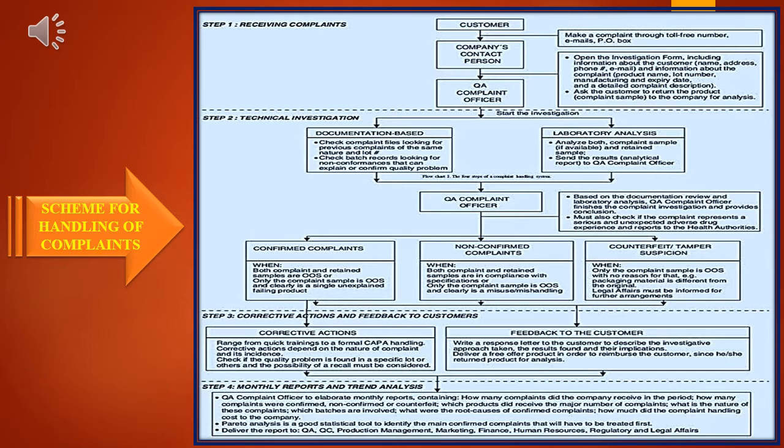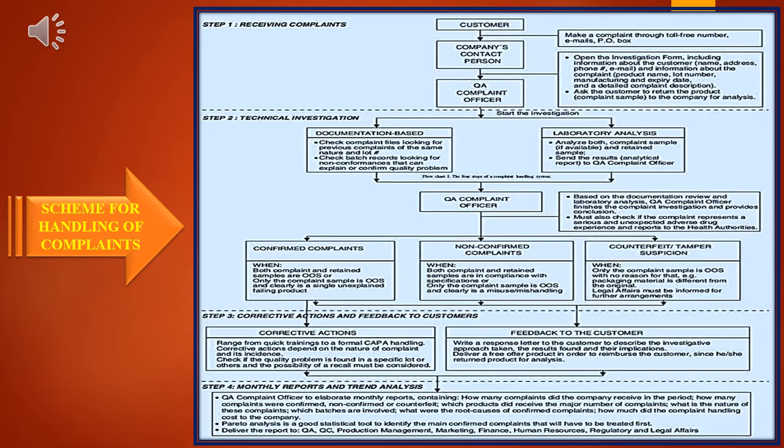Once the complaint is confirmed or non-confirmed, whatever the reports analyzed through technical investigation and corrective actions, the report is made monthly and then trend analysis is carried out on the confirmed complaints.